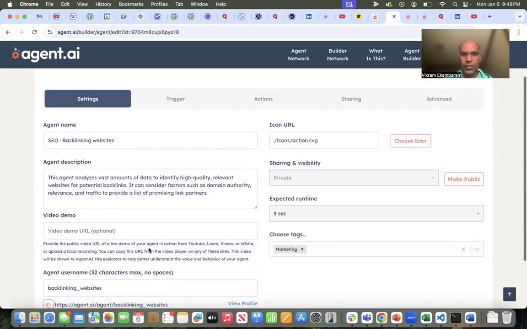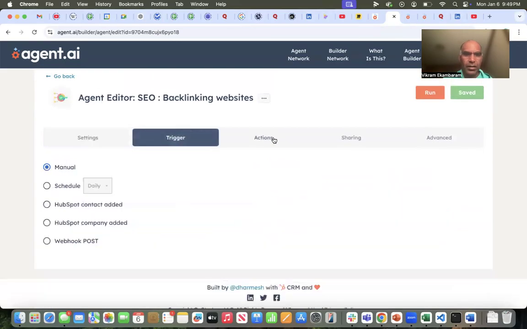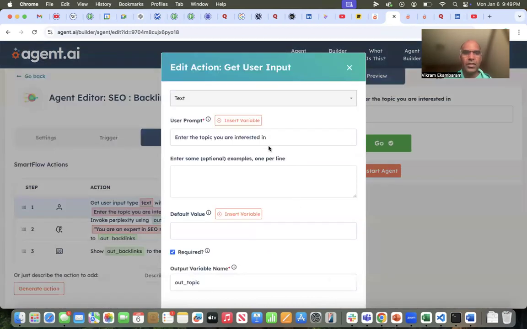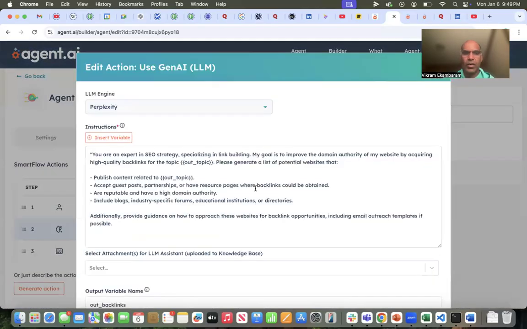I have my agent username, the trigger, I run this manually, and this is the key part of it, the actions. The first step is I ask the user to enter the topic they're interested in, save it in out.topic. From that, and this is where I'm calling Perplexity. And here again, it's as simple as selecting any other LLM engine.